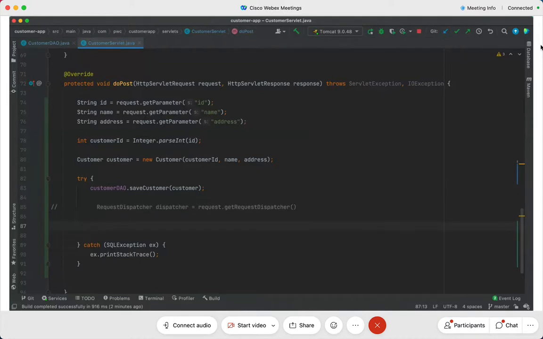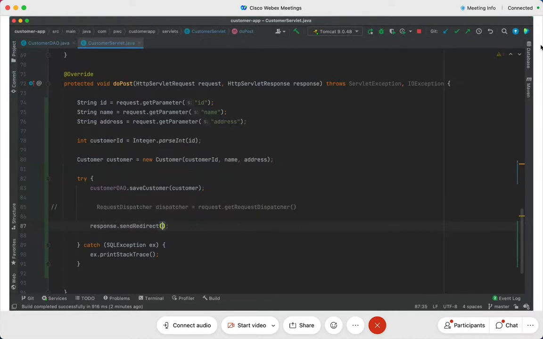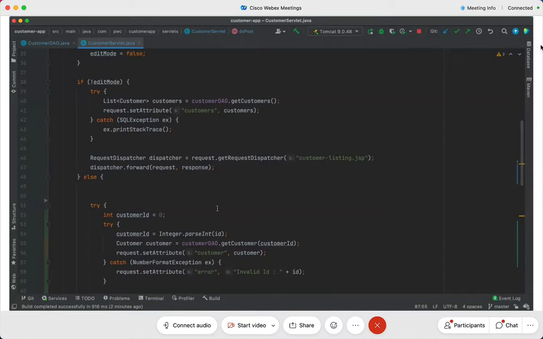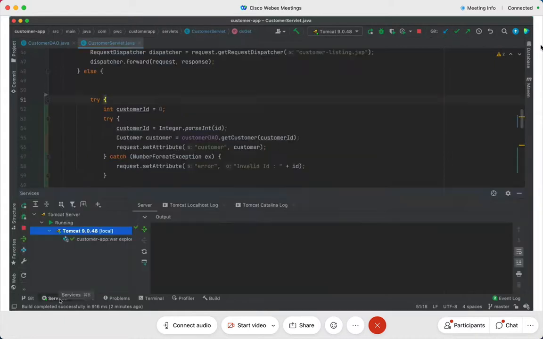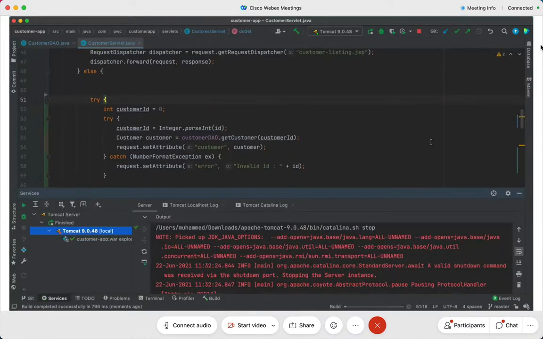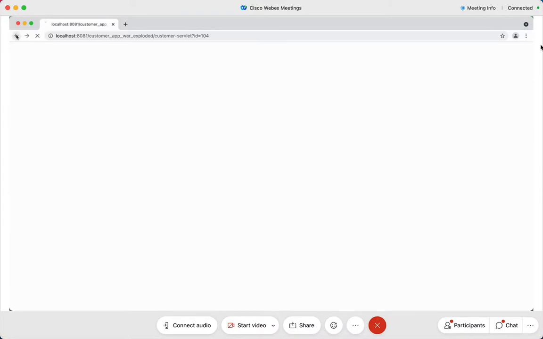One is the way to forward the request to something, the other way is to redirect it. So I'll say response.sendRedirect to customer-servlet, and when I do this, it will automatically go to the get method, and in the get method there is no ID, so it will end up retrieving everything once again, and it will give you the default values. Don't worry about this. I will have to explain what is the redirect and what is the request, but that's really important. But we will find time to work on that later.